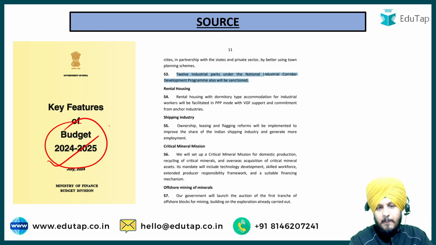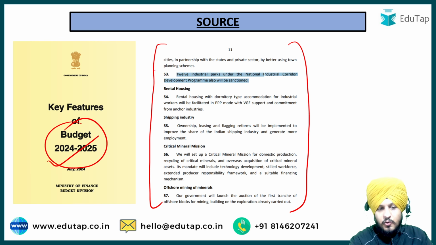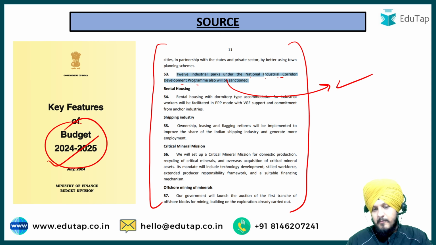Fine. So in the budget, in the speech of the Honorable Finance Minister, she had talked about how 12 industrial parks under the National Industrial Corridor Development Program will be sanctioned. And very recently, just 2 months ago, in the month of September, this project was sanctioned. Some kind of funding was given with respect to this project, and the question was framed as a part of it. So you can see the importance of the budget, and that is why I am again and again emphasizing that you must cover the